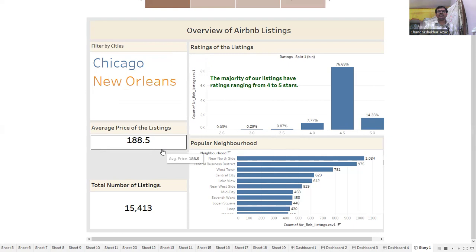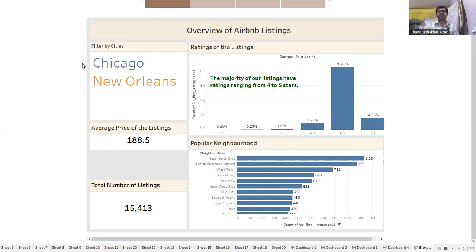The average price of the listings is 188.5 and the total number of listings is 15,413. 99% of the listings have a rating between 4 to 5 stars, and the popular and active neighborhoods are North Side, Central Business District, West Town, Central City, Lakeview, Near West Side, Mid City, 7th Ward, Logan Square, Loop. These are the active neighborhoods present in these cities.